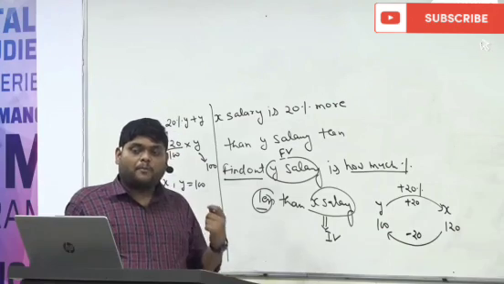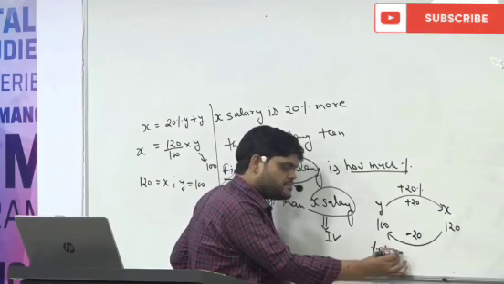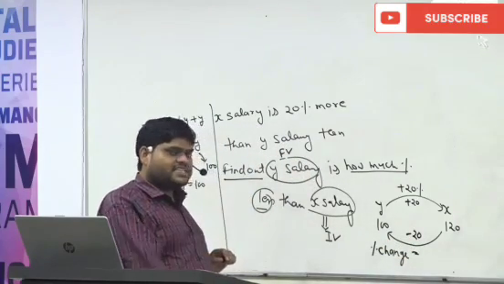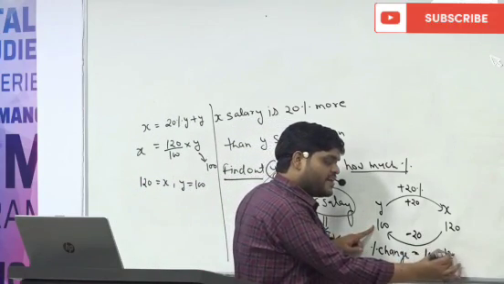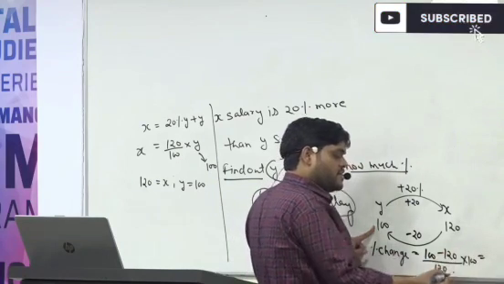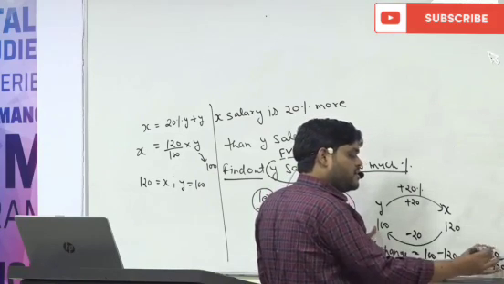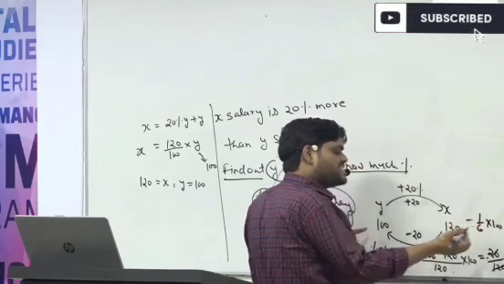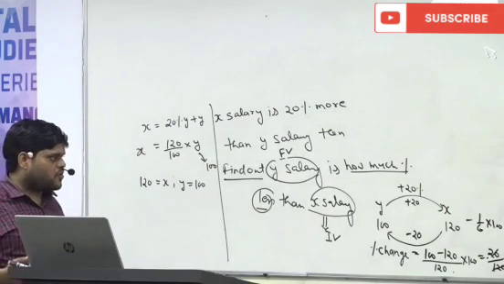Percent of change is equal to final value minus initial value upon initial value into 100. So now the final value becomes 100, initial value becomes 120. So this becomes 20 upon 120 into 100, 1 by 6 into 100, and that will equal 16.66. How that is coming, we will discuss tomorrow, don't worry.